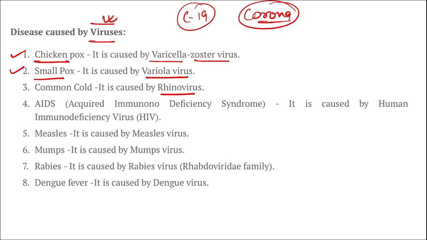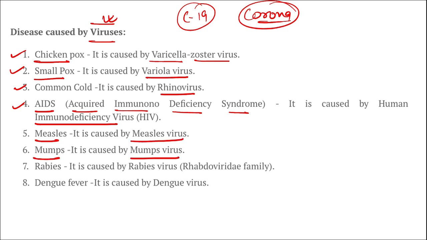Common cold is caused by rhinovirus. AIDS, that is acquired immunodeficiency syndrome. Its full form is also important, and the virus by which it is caused is human immunodeficiency virus, that is your HIV virus. The next is your measles, caused by measles virus.